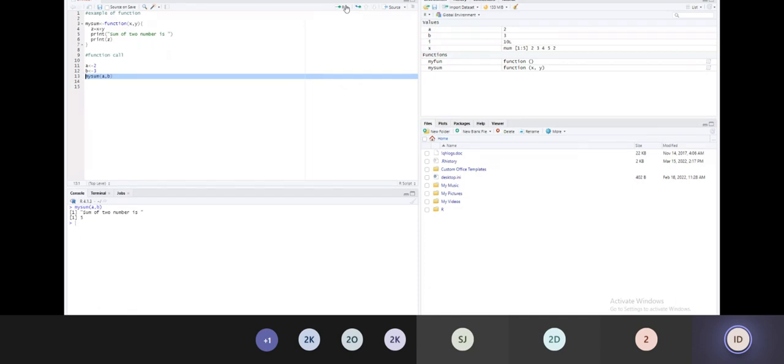Getting or not? It's very important because of x and y. What is x and y? X and y receive the value from a and b. What is the value of a and b? Just now initialized here: a is equal to 2 and b is equal to 3.